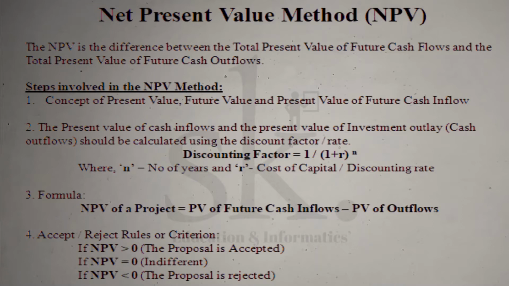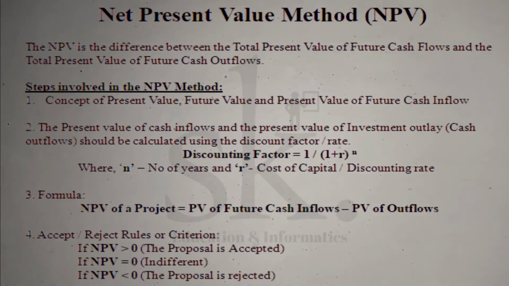Now what is the net present value method? The net present value method is one of the discounted cash flow techniques explicitly recognizing the time value of money, as we said, because it's part of the discounted cash flow approach. It is considered to be the best method. We said in the last video also that the discounted cash flow approach is the best alternative compared to the traditional method, and among the discounted cash flow methods, the net present value method is mostly used in the industry. So NPV is one of the best methods here.